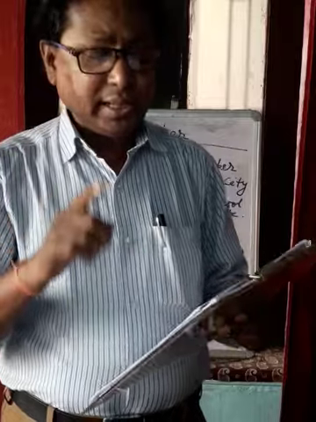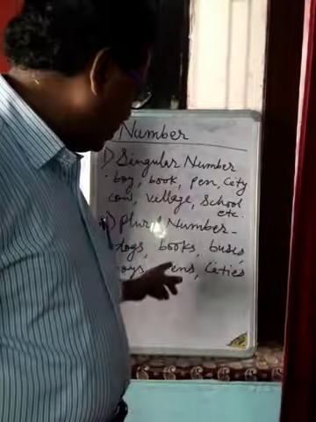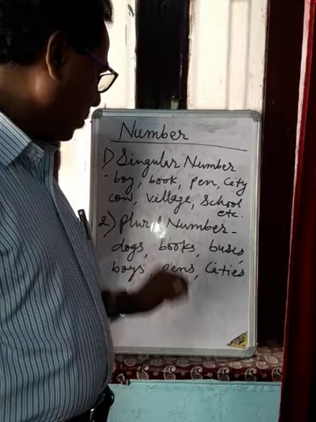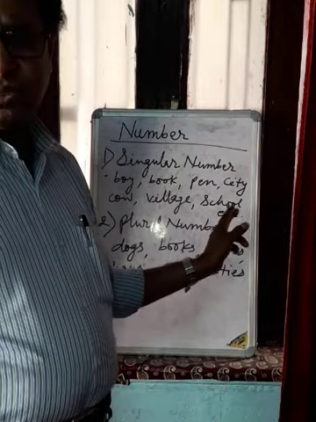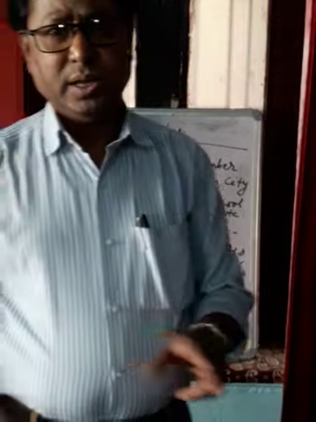If the noun ends with these letters, then the plural will be made by adding es, not only s. Like bus, buses. The last letter of bus is s. So plural of that is made by adding es, buses.